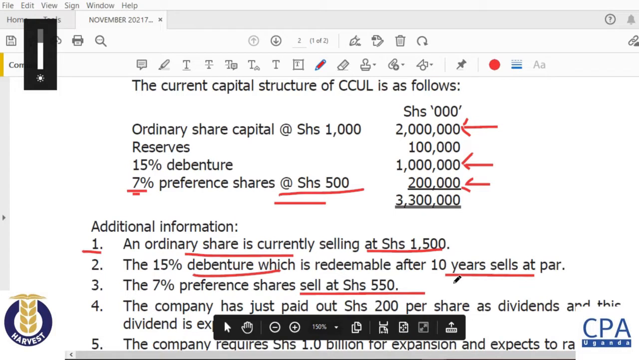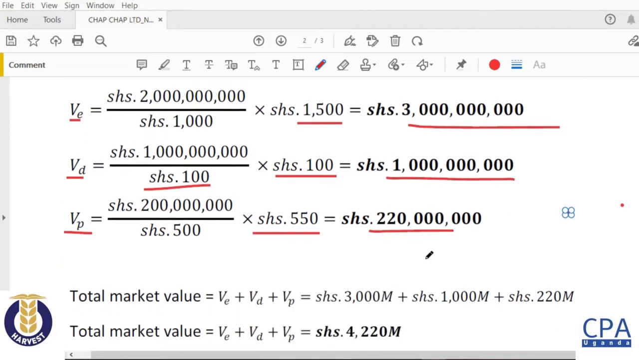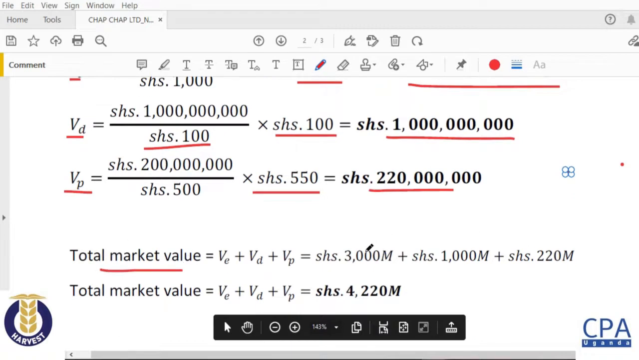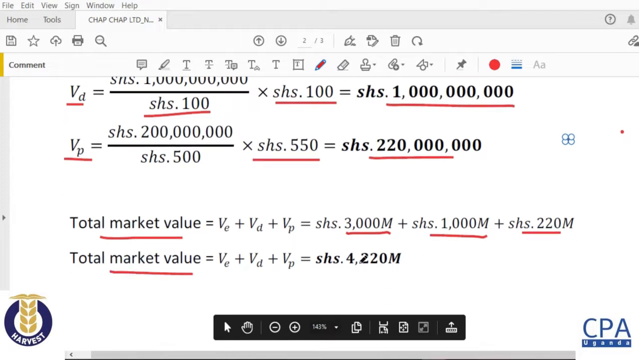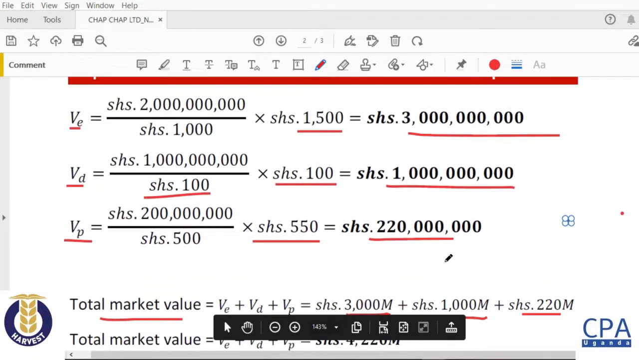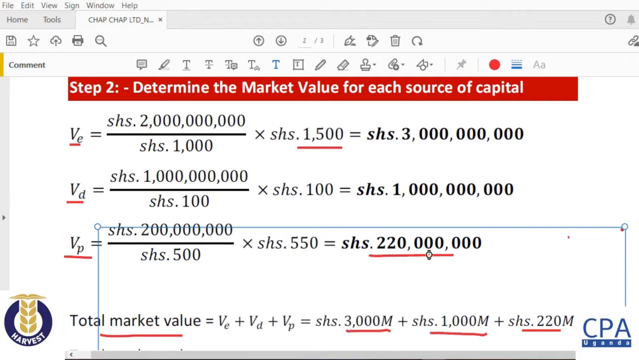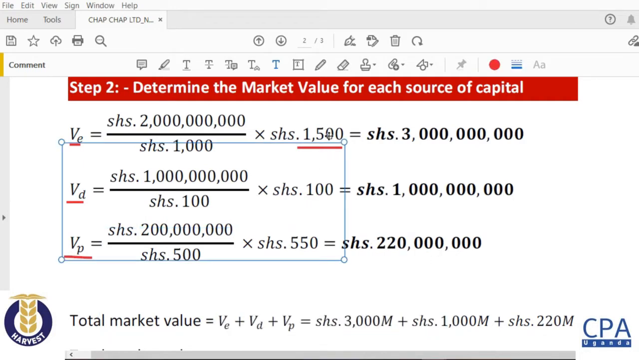Okay, so I ended up with a figure of 220 million here, and then I proceeded to compute the total market value, which is the 3 billion plus 1 billion plus 220 million, giving me the total market value of 4.2 billion. So still here you can just pause the video and put down these figures for those who did not get this correct, and then you proceed.